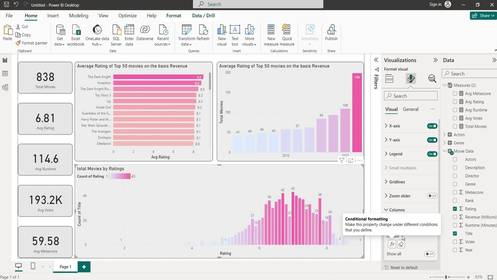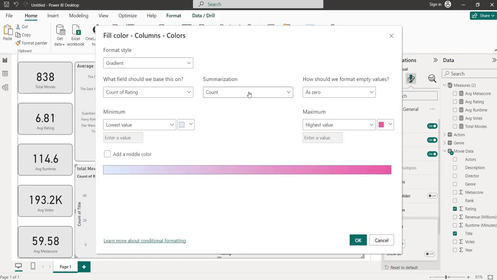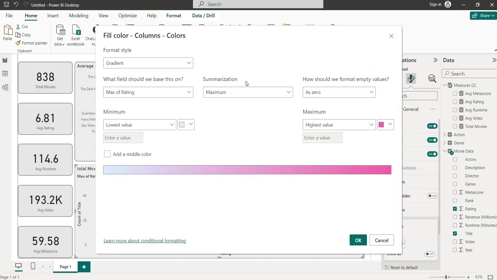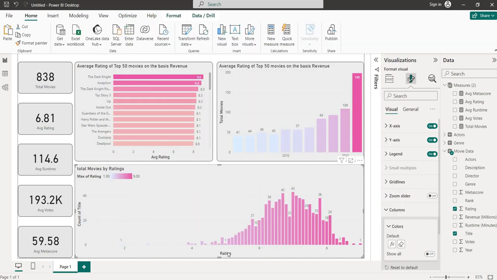Count of rating, minimum to maximum. Now it is good. Sorry for that. So from minimum it goes to the maximum, and as the rating increases our color will go darker.